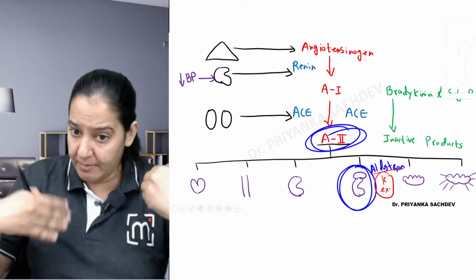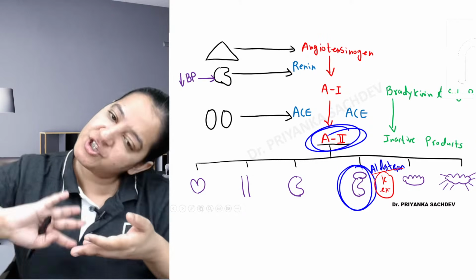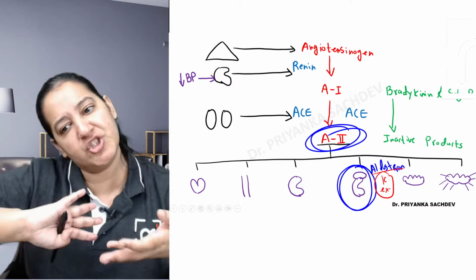Sodium is absorbed, so sodium and water are absorbed. What does aldosterone do? Sodium and water absorption. But what happens to the potassium? Potassium is excreted. In exchange for sodium, the potassium is excreted.